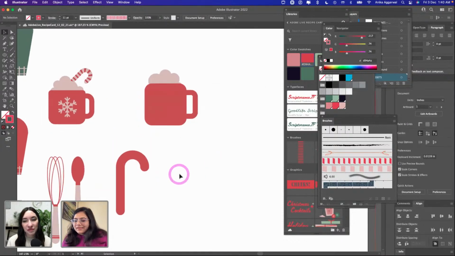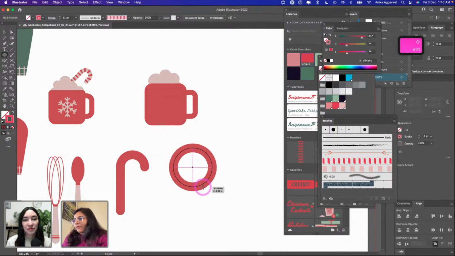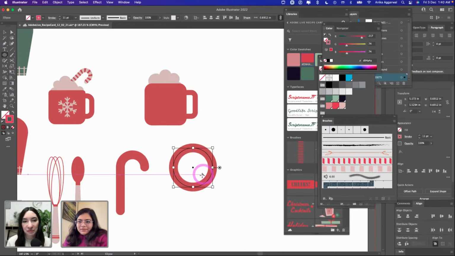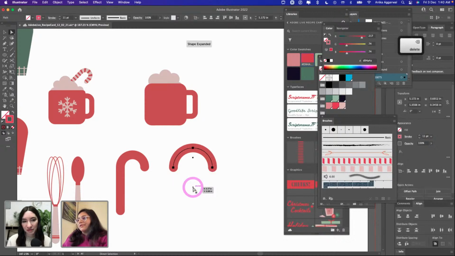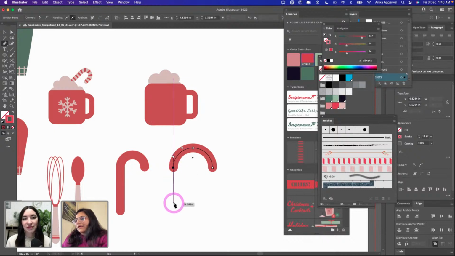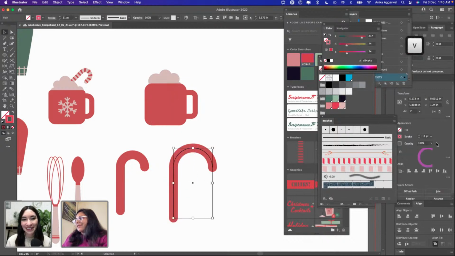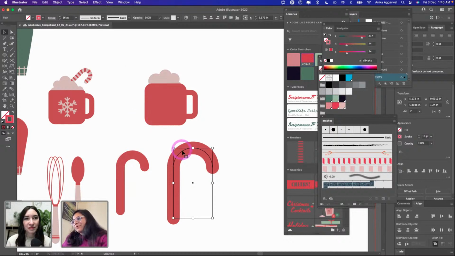Okay. So I have this candy cane. I just want to go back because I did this really fast, and show you guys how I did it. I just created a circle with a stroke. It has an 11-point stroke, and I don't care about the stroke size right now. I press A, which is direct selection, click this guy and delete. And then I use my pen tool, which is P, click on this anchor point and just drag it out. And ta-da, there we have our candy cane. And now I can increase the stroke size as per my liking. It's like salt and pepper, as per your taste.